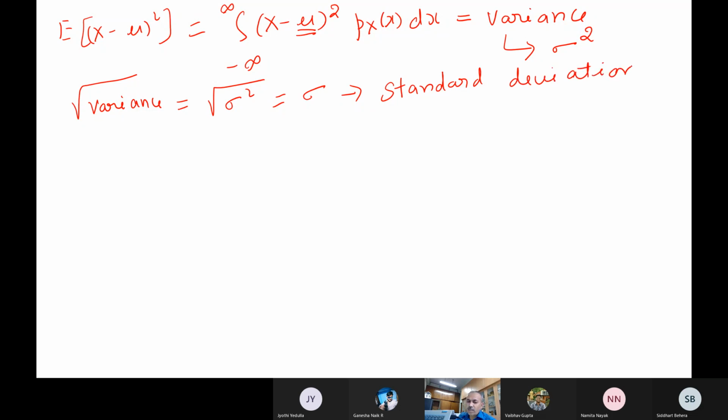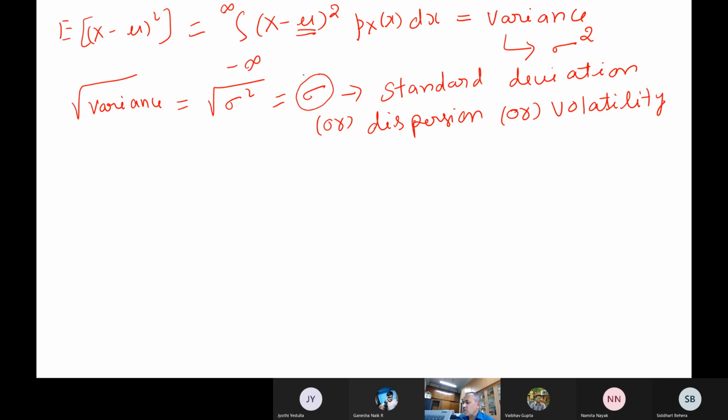In some textbooks, they also call this dispersion. Or if you use financial terms, they also call this volatility. In finance, volatility is generally used.